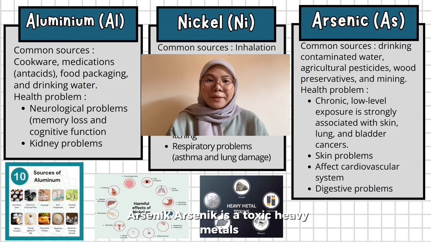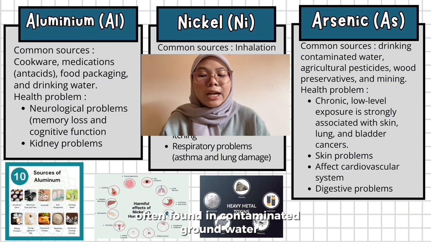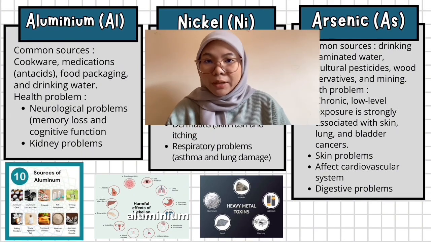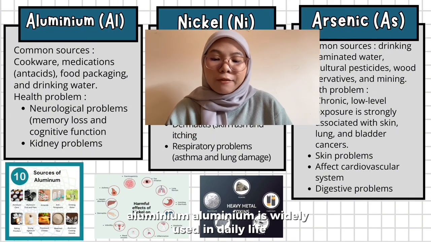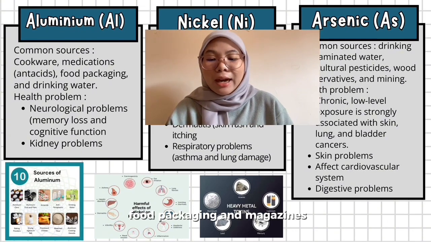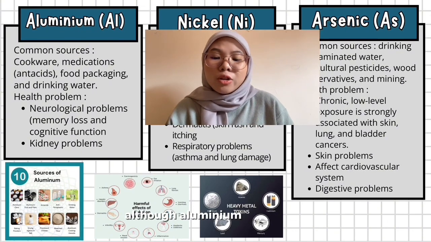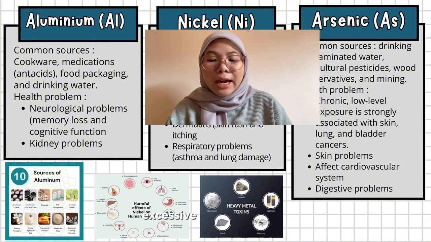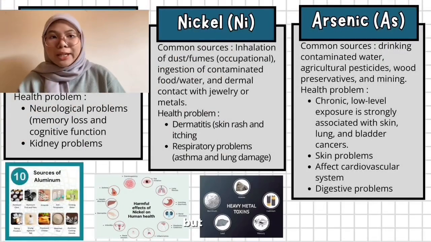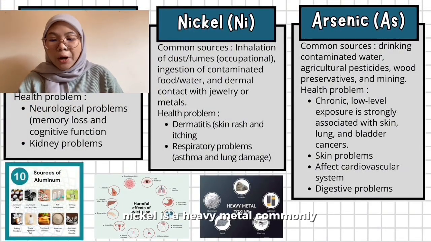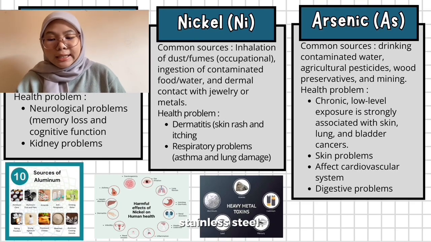Arsenic is a toxic heavy metal often found in contaminated groundwater, pesticides, and industrial waste. Aluminium. Aluminium is widely used in daily life, such as in cookware, food packaging, and medicines like antacids. Although aluminium is generally safe in small amounts, excessive exposure can be harmful. Last but not least, nickel is a heavy metal commonly found in jewelry, coins, stainless steel, and industrial emissions.